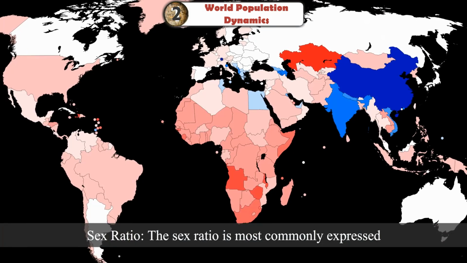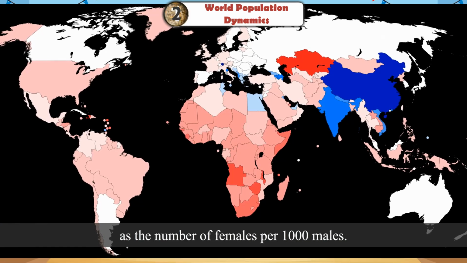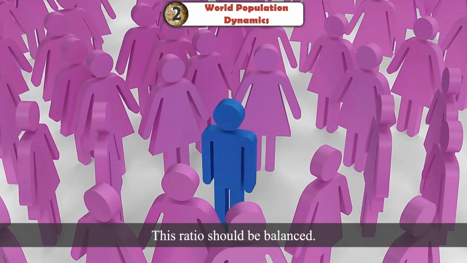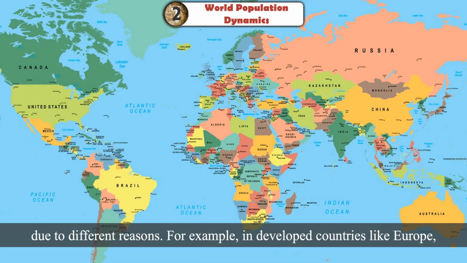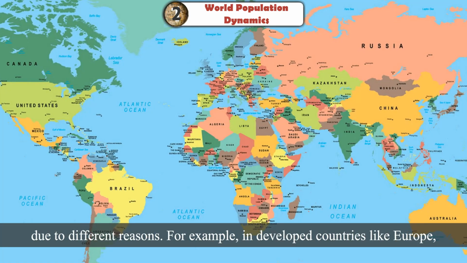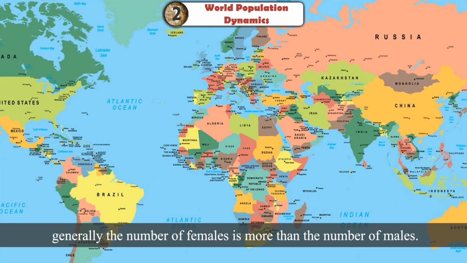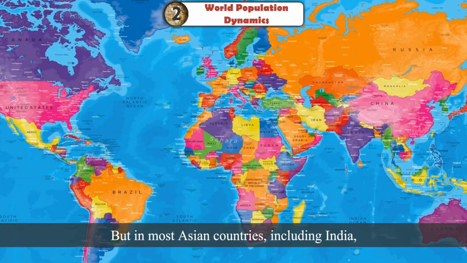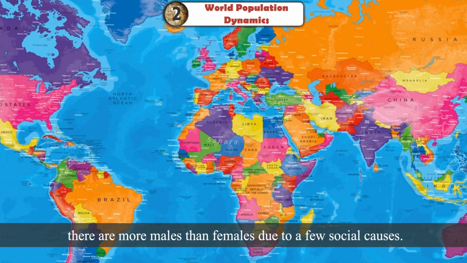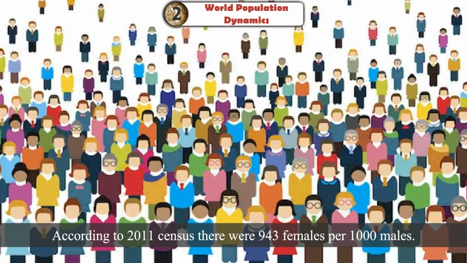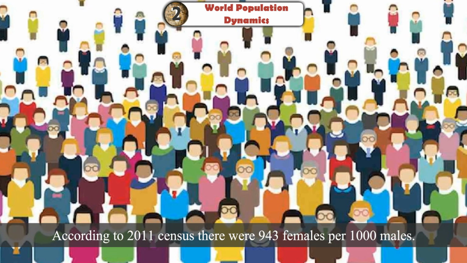Sex ratio. The sex ratio is most commonly expressed as the number of females per 1,000 males. This ratio should be balanced, but we find variation in sex ratio in different countries due to different reasons. For example, in developed countries like Europe, generally the number of females is more than the number of males. But in most Asian countries, including India, there are more males than females due to a few social causes. According to 2011 census, there were 943 females per 1,000 males.